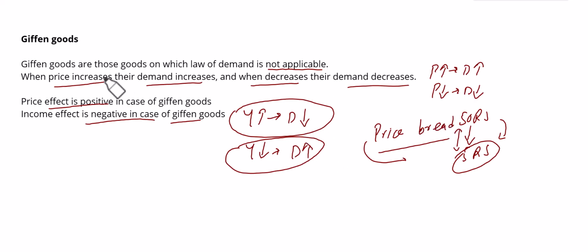So in the case of a Giffen good, the price effect is positive. As price is increasing, demand for those products is increasing. And the income effect is negative. When income is increasing, demand is decreasing.